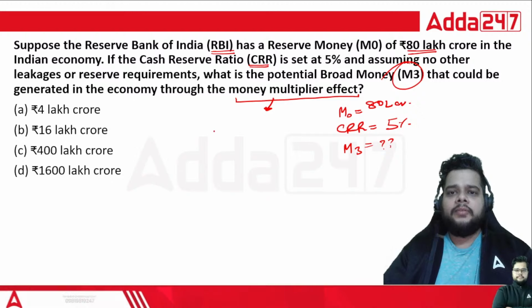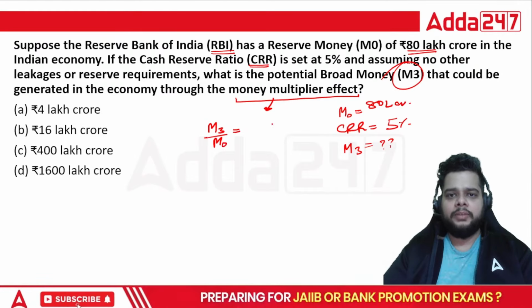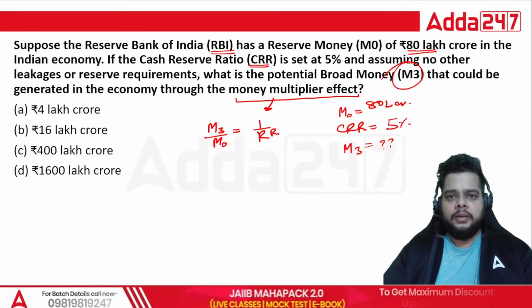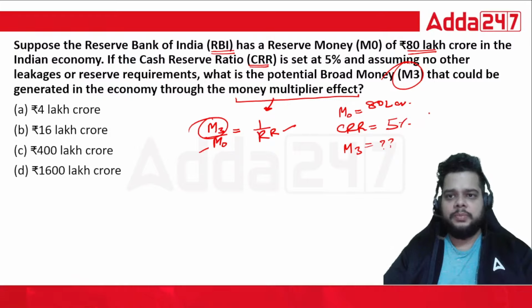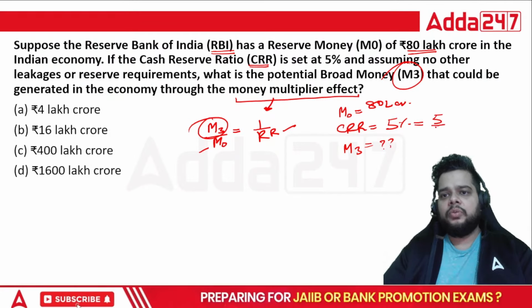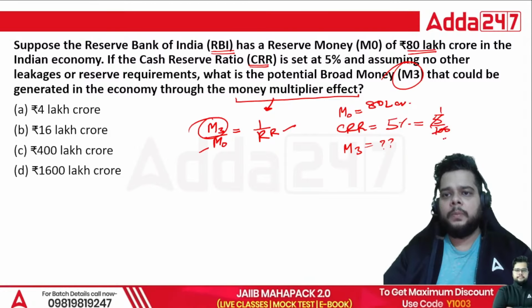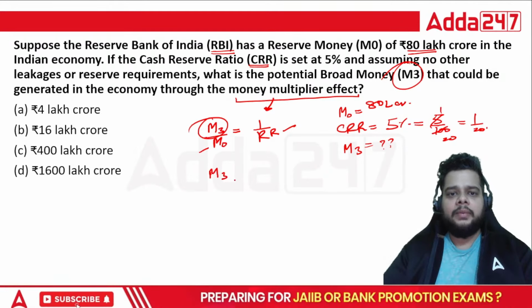So the formula which we will use is M3 by M naught, and another formula is 1 divided by the reserve ratio. You have to calculate M3; M naught and reserve ratio are provided to you. Now, since it is in percentage form, you have to change it into ratio format. So it will be 1 by 20. So directly M3 divided by M naught.